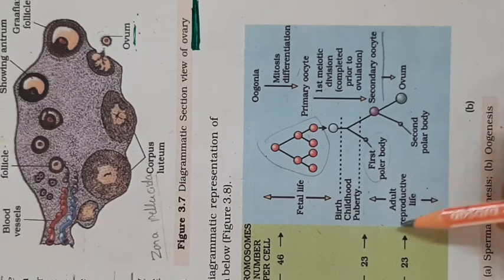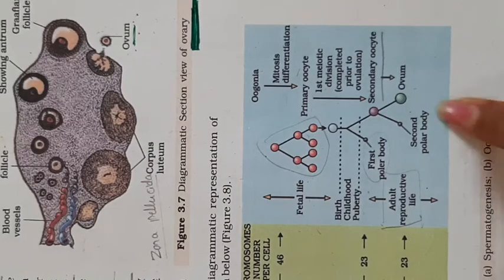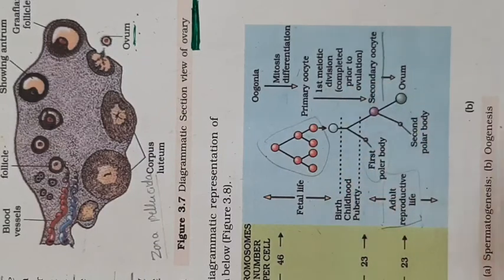In adult reproductive life, when the sperm enters into the fallopian tube of the female, then the next part of the process occurs. That is why oogenesis is called discontinuous.